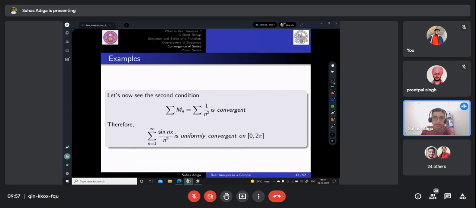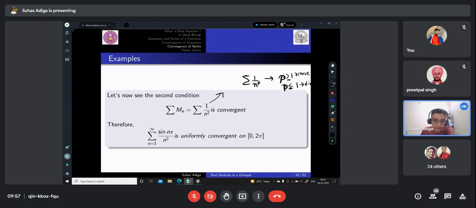If you know this, in Anirudh's lecture, he took something called the P series, right? That is, sigma 1 by n power p is convergent for all p greater than or equal to 1 and divergent for all p less than or equal to 1.